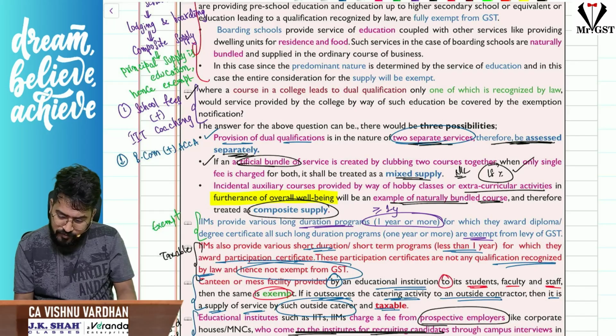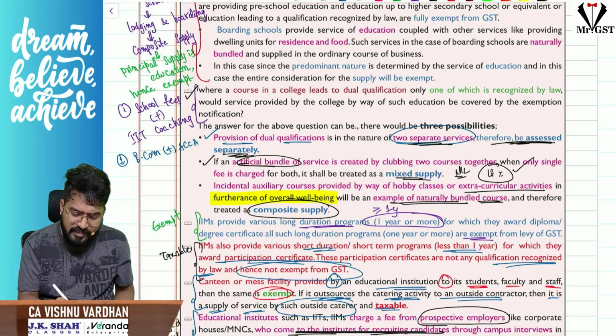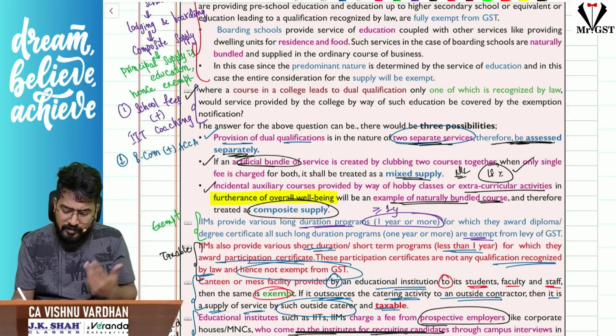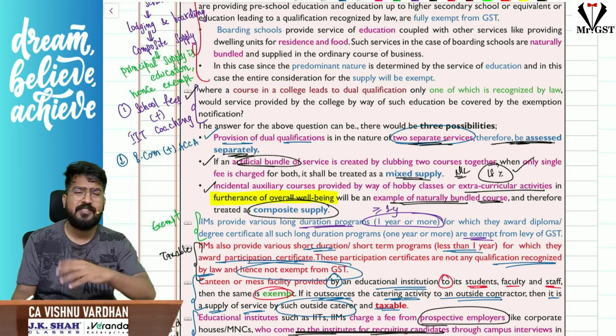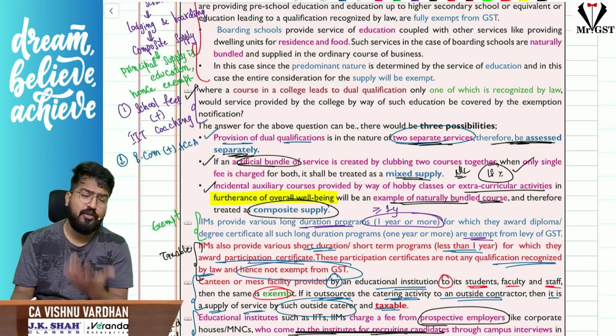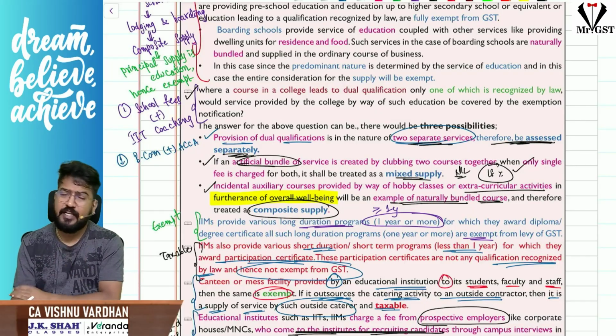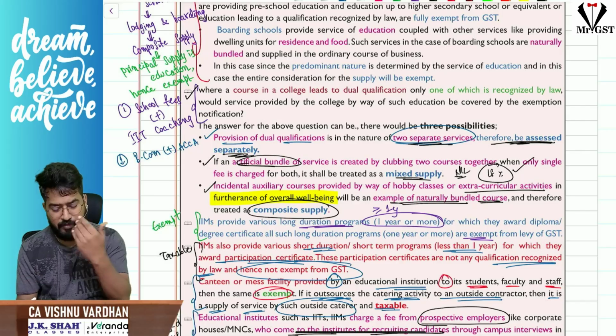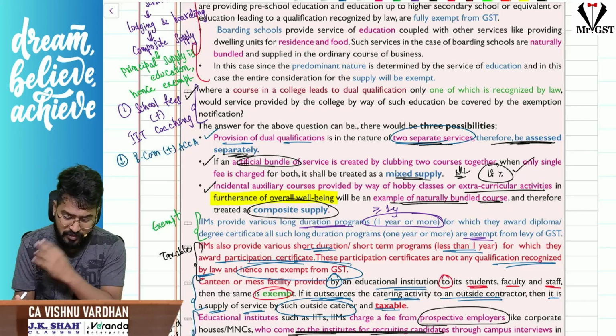Next, sir, in schools, they are providing extracurricular activities, like for the well-being of the students, for example, some small music or dance classes within the school timings or college timings itself. They are treated as naturally bundled and will be treated as composite supply, and hence exempt under GST. So that is another point.